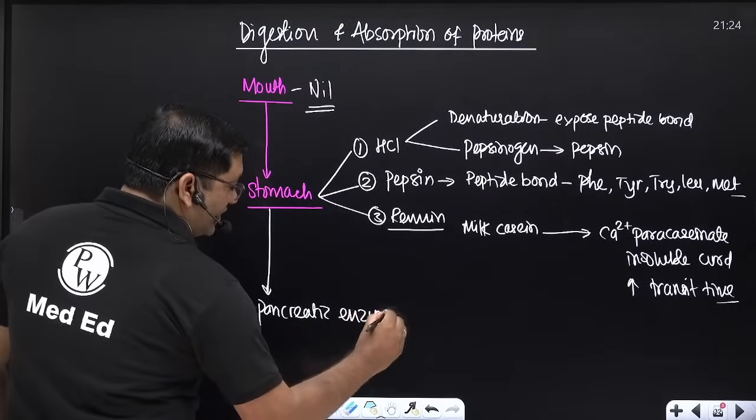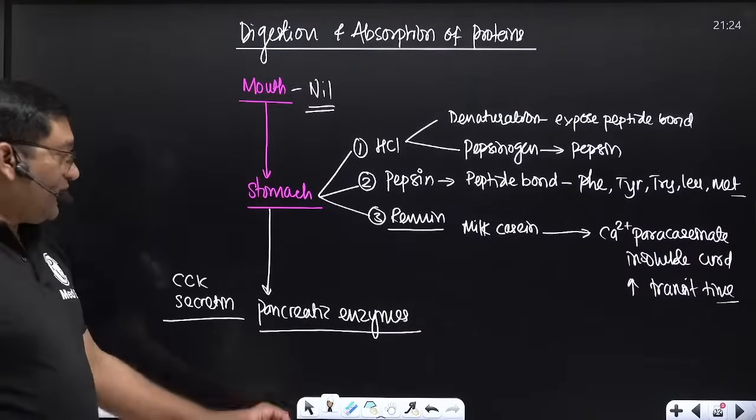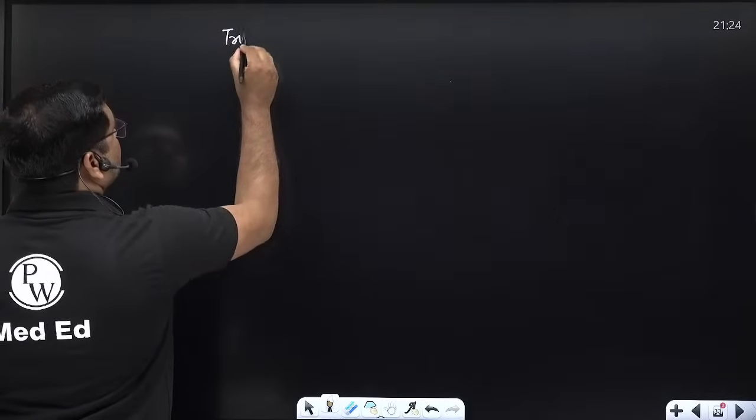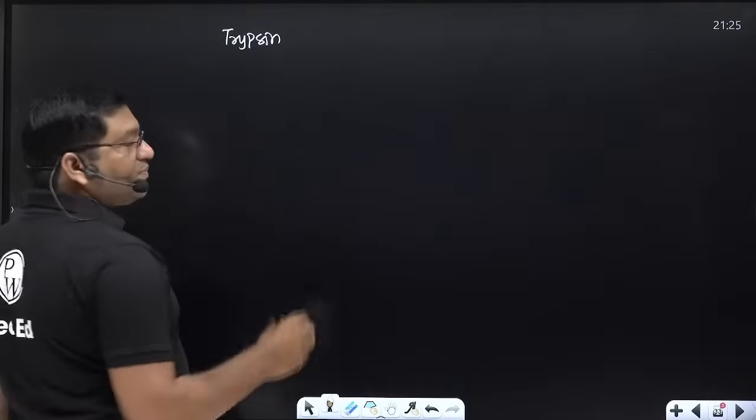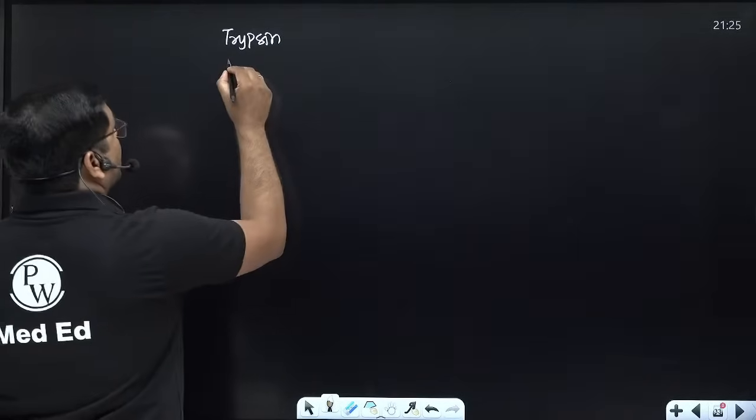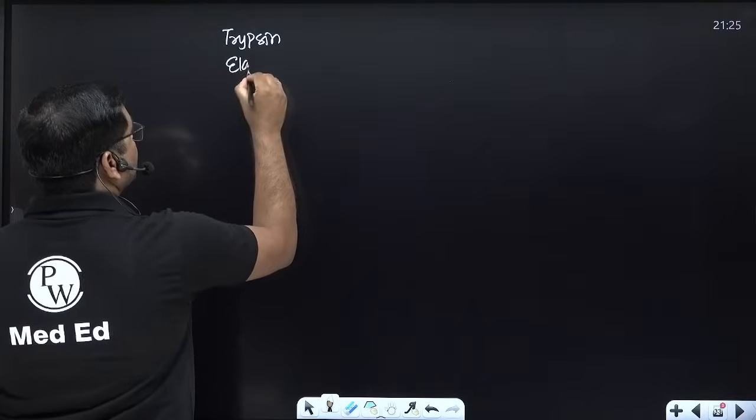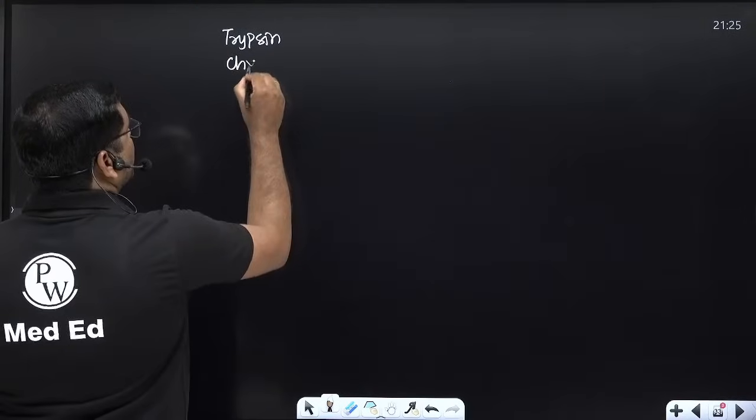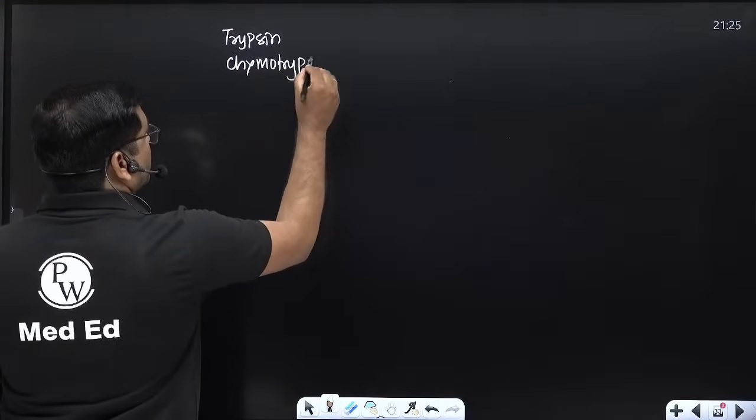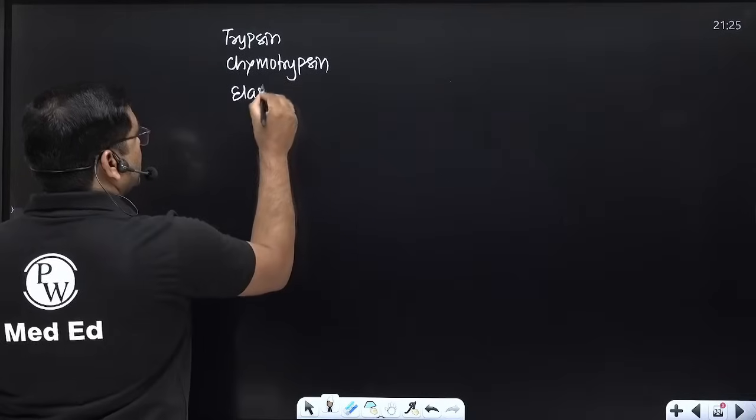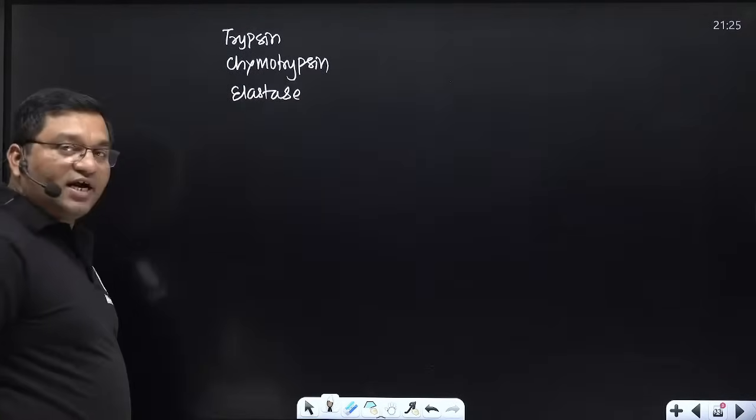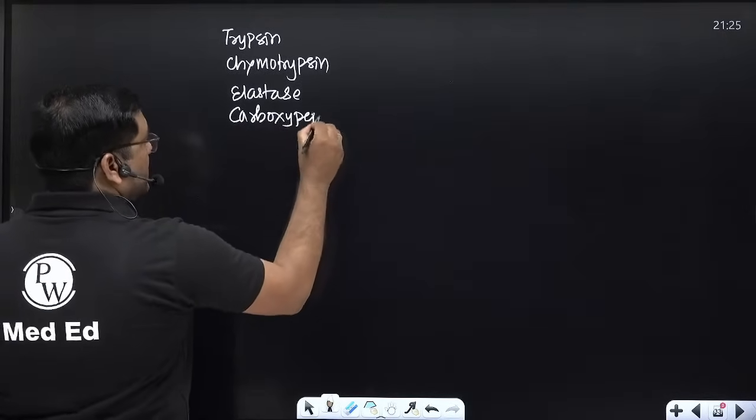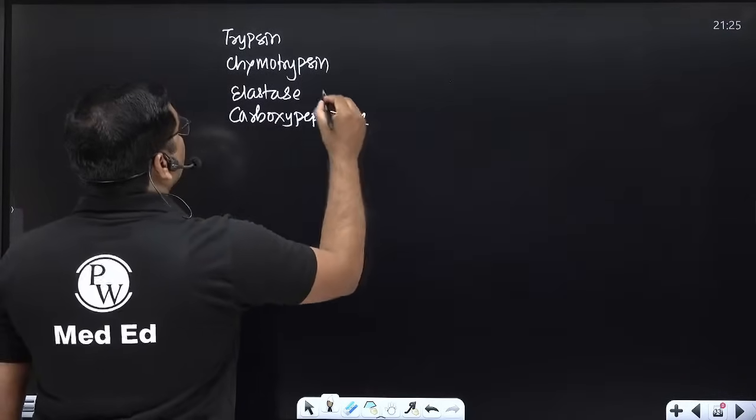So which are the pancreatic enzymes? They are mainly endopeptidases. Pancreatic enzymes include trypsin, with enterokinase converting trypsinogen into trypsin. Then chymotrypsin and elastase. Trypsin activates chymotrypsin, elastase and carboxypeptidase. These are the pancreatic peptidases.